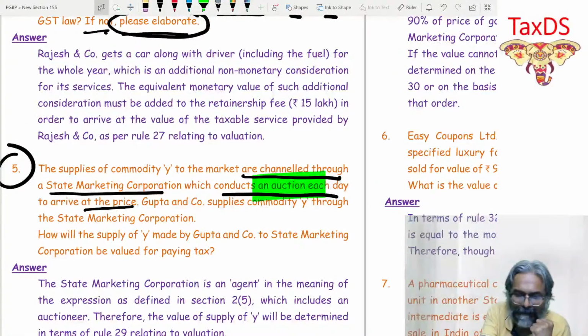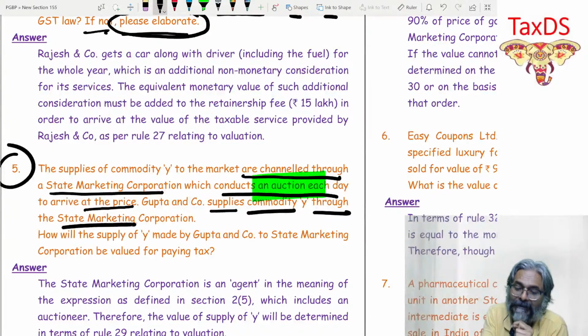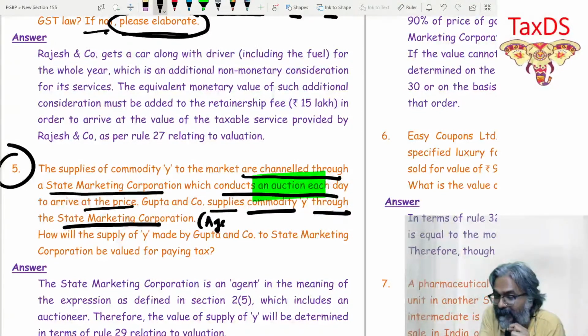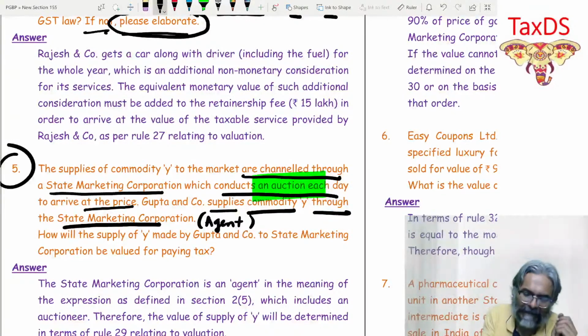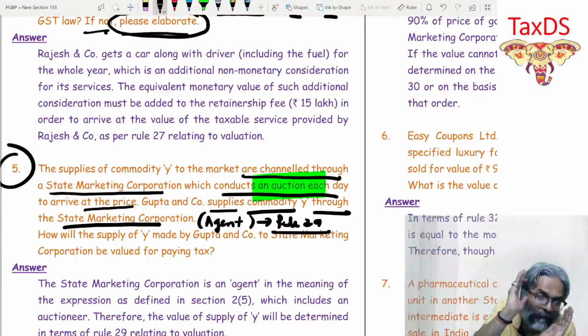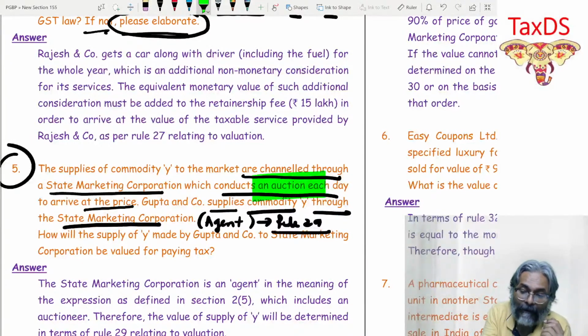Now below that, Gupta and Son, students, supplies commodity Y through the State Marketing Corporation. So who is the supplier? Gupta and Company. Do they supply directly to the customer? No. They are supplying commodity Y through the SMC. So in that way, SMC appears to be like an agent, the agent of para 3. Now, students, in that scenario you have to refer to rule number 29. The only point of our observation is: can an auctioneer be referred to as an agent?